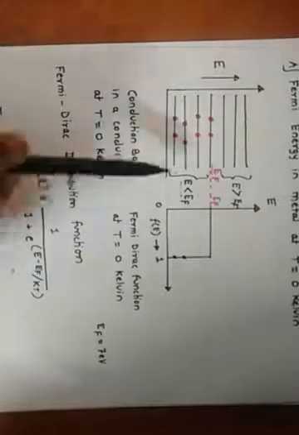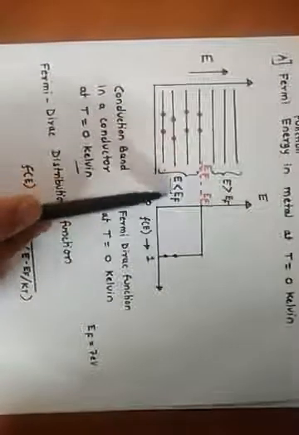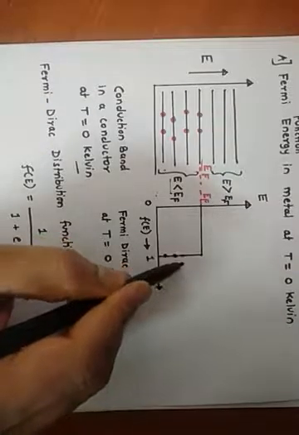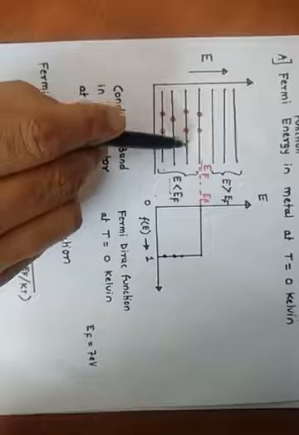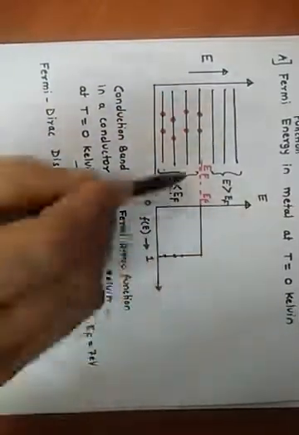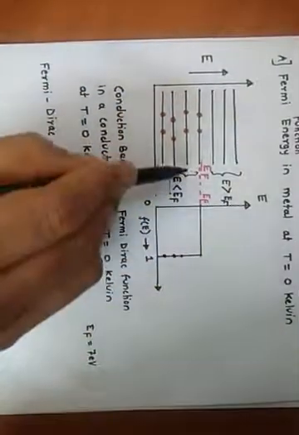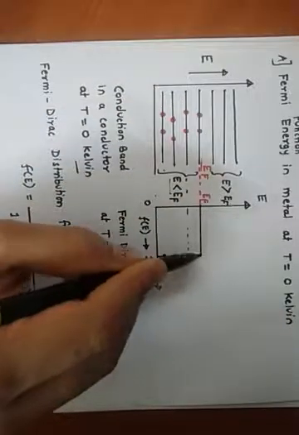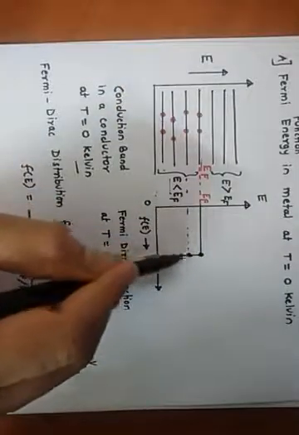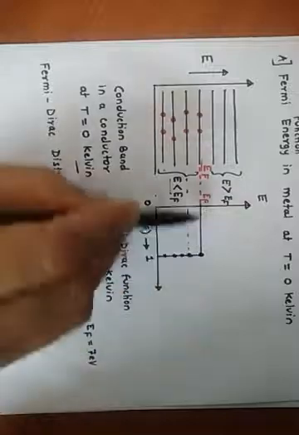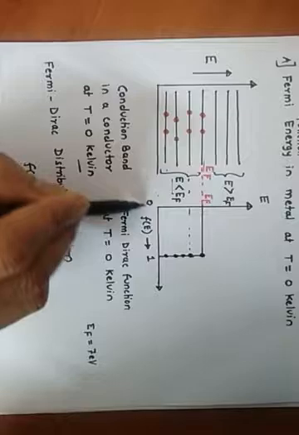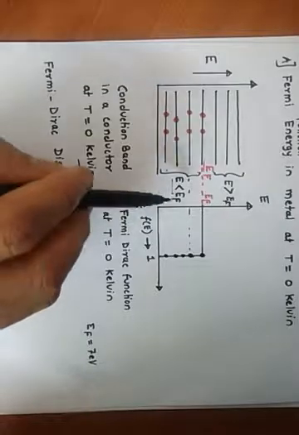So we have considered the three cases. When the energy levels are below the Fermi energy level, the Fermi function is equal to 1. In this case you can see that these energy levels are occupied, and f of E is equal to 1 up to this point. After this point, when you consider the next energy levels, they are unoccupied, and the Fermi function is 0.